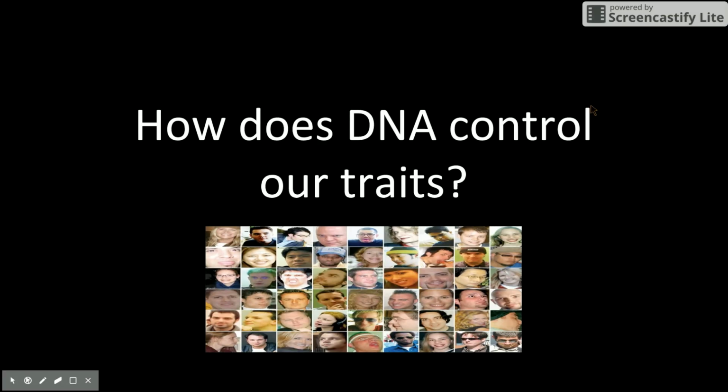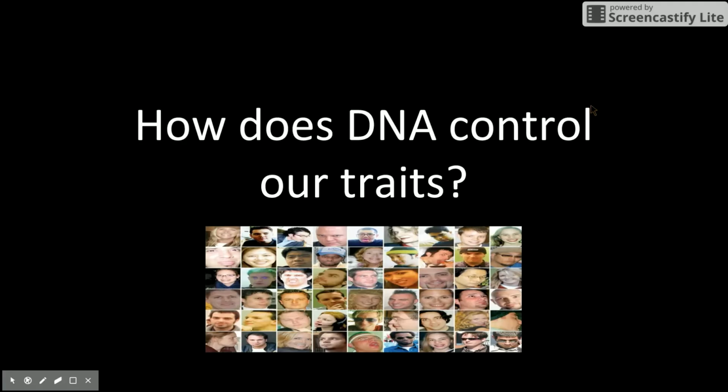Well, we know that DNA is what makes us individual. We look at all of the faces around us, all of the people in the world, and no two people look alike, with the exception of identical twins because they share DNA. And we know that DNA is what makes us unique. But what general knowledge doesn't usually tell us is that DNA actually codes for our proteins, and really it's our proteins that make us unique. Our proteins give us our different hair color and our different skin color and the different traits about us. So even though the credit goes to DNA, it's really indirectly the proteins that make us unique.